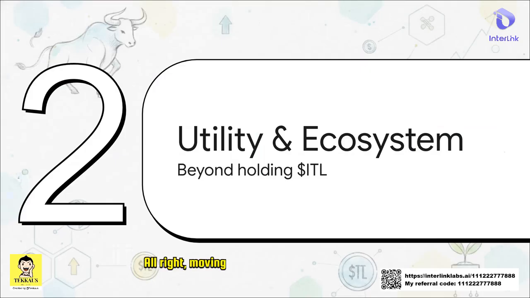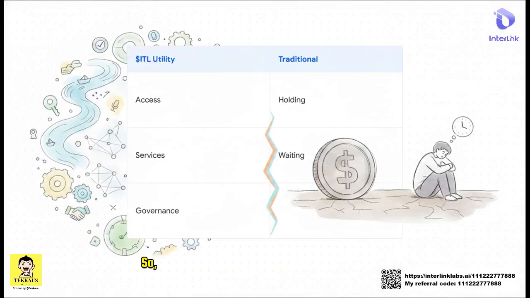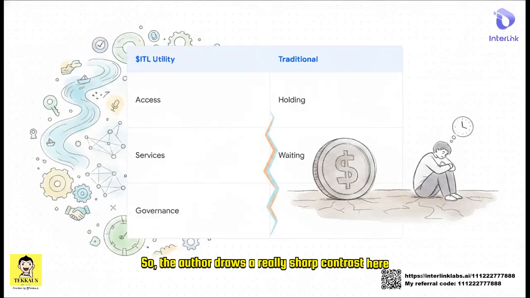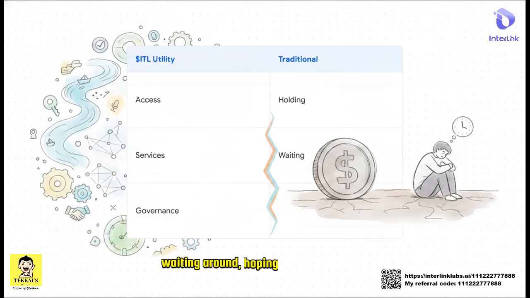All right, moving on to section 4, token utility and ecosystem, going beyond just holding the ITL token. So, the author draws a really sharp contrast here. Look at traditional crypto models. It often literally just means holding a coin and waiting around, hoping the price goes up. But ITL targets active utility applications. We're talking access, transactions, services, incentives, and governance. It is entirely about participation over passivity.